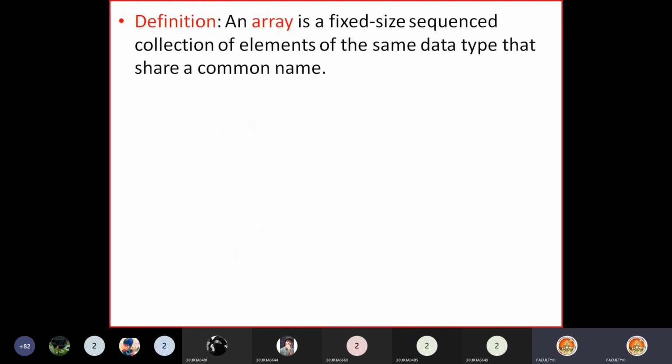So how can we define an array? An array is a fixed size sequenced collection of elements of the same data type that share a common name. In previous programs, the general practice was that when we want to store two values, we declared two variables like int a, b.